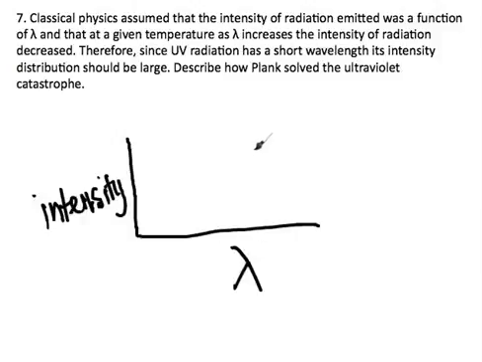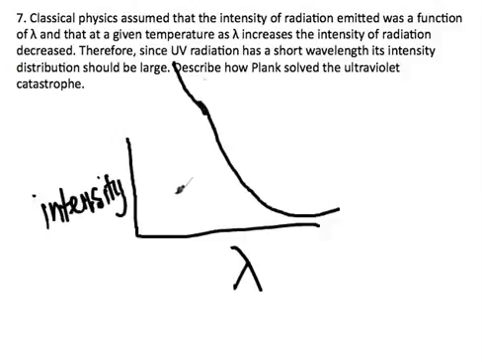So classical physics had predicted that the intensity of radiation that was emitted was a function of wavelength. That at a particular temperature, as wavelength increases, intensity of the radiation decreased. So they had a curve like this. So they had predicted that with UV, for example, which has a very short wavelength, that the intensity should be very high.